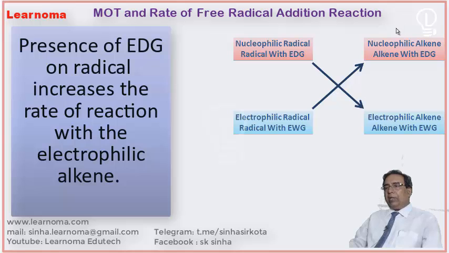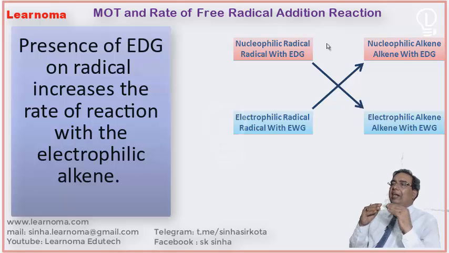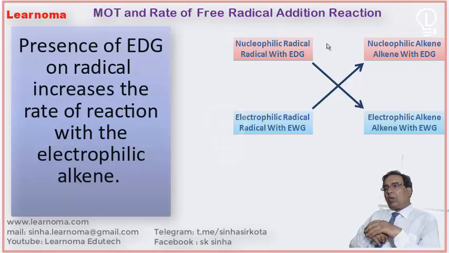Now in this whole concept, the radical that is nucleophilic, the radical that has electron donating group, reacts at a faster rate with alkene with electron withdrawing group. I have called such alkene electrophilic alkene.